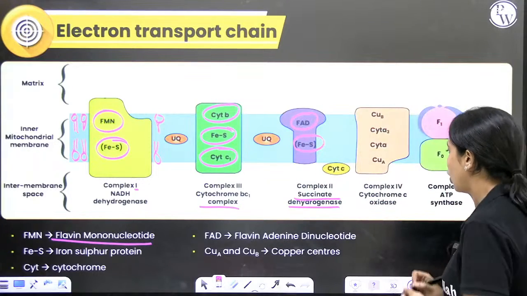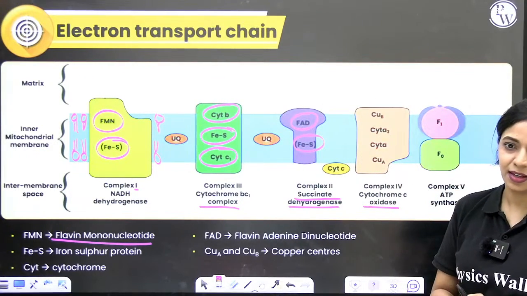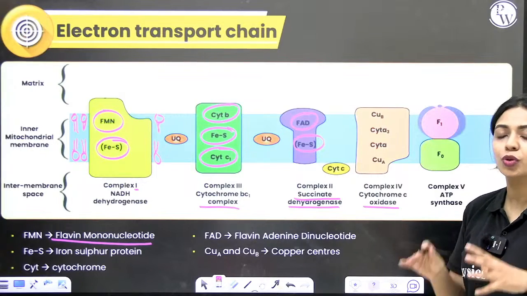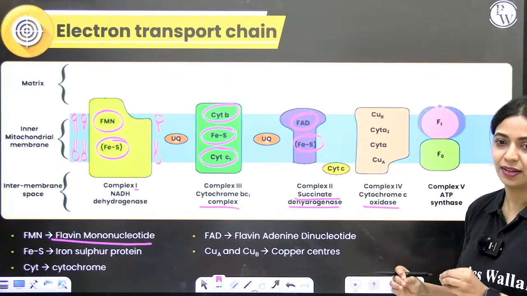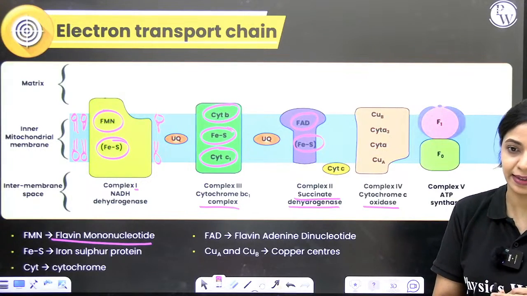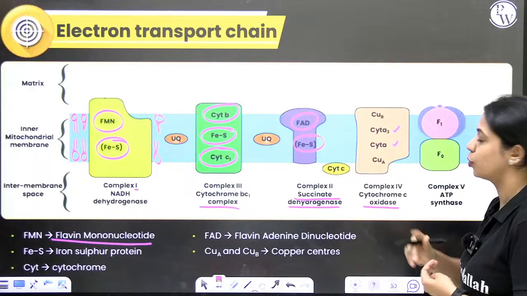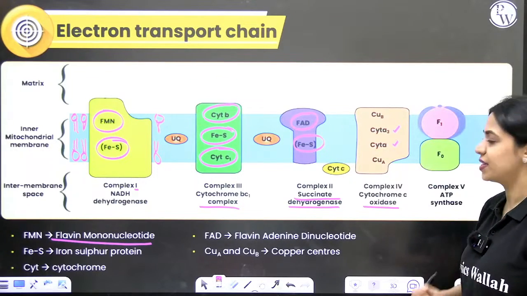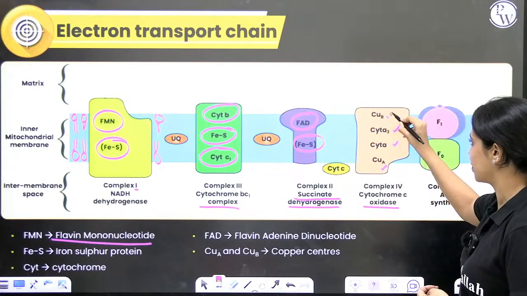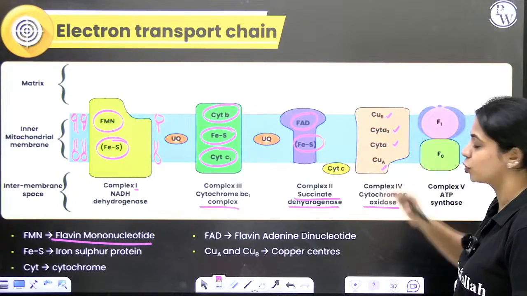What is our fourth complex? Fourth complex is cytochrome C oxidase. Within the fourth complex, you do not have iron sulfur protein. You will have 2 cytochromes and 2 copper centers. The 2 cytochromes are cytochrome A and cytochrome A3. The 2 copper centers are copper center A and copper center B. Okay, so this is your fourth complex.